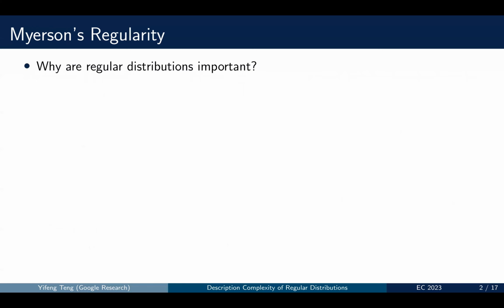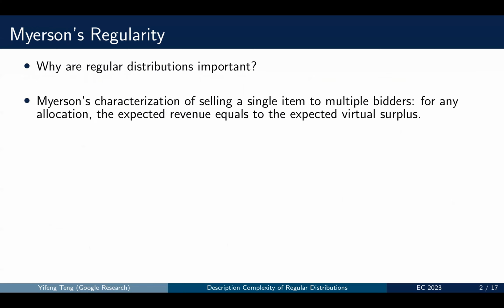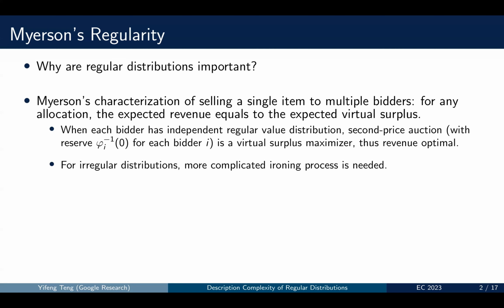Why are regular distributions important? One important aspect is that Myerson uses them to characterize the optimal mechanism for selling a single item to multiple bidders. Myerson's characterization shows that for any allocation, the expected revenue equals the expected virtual surplus.